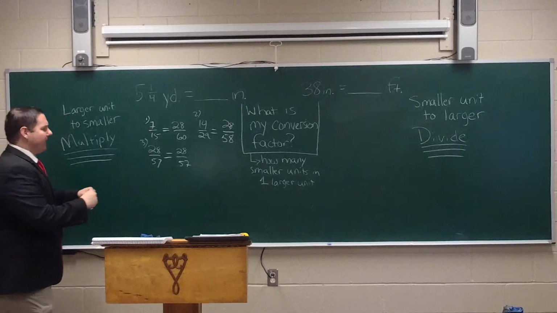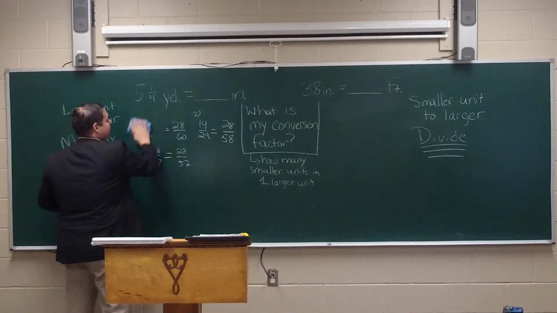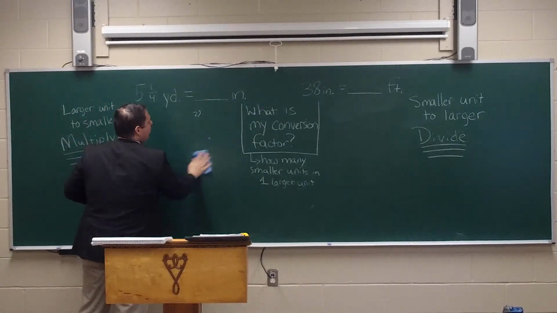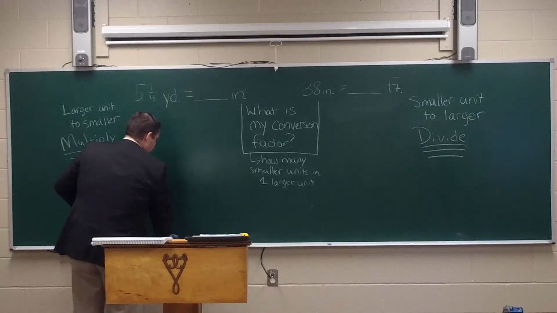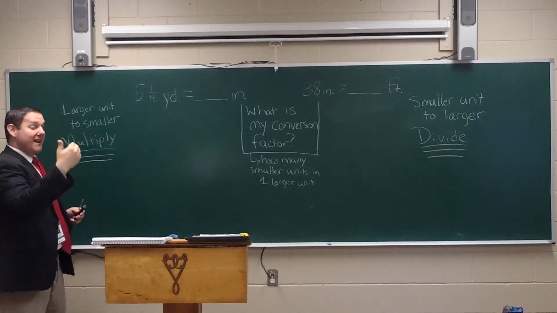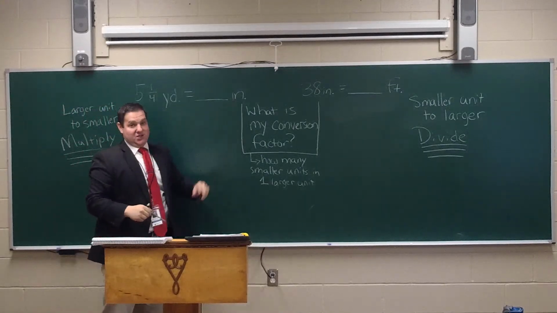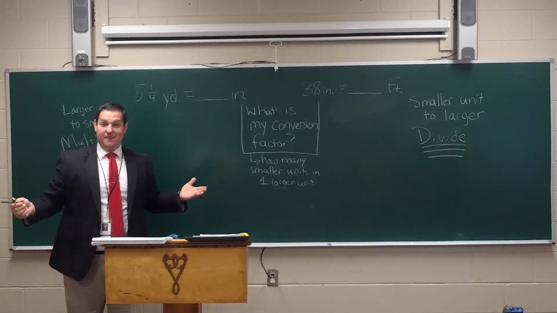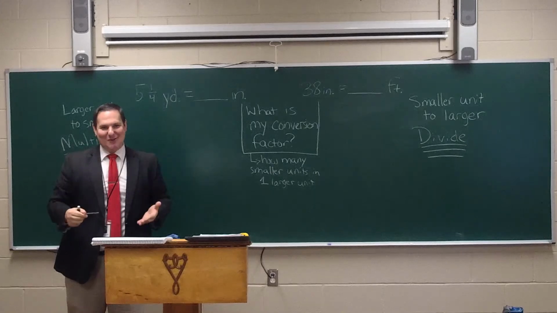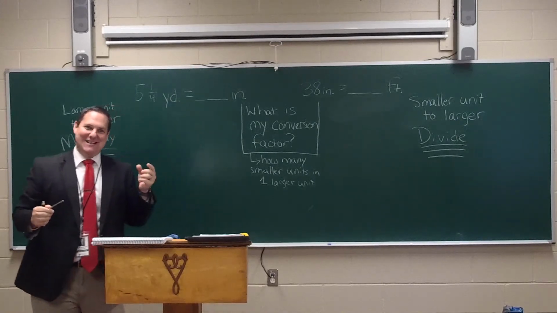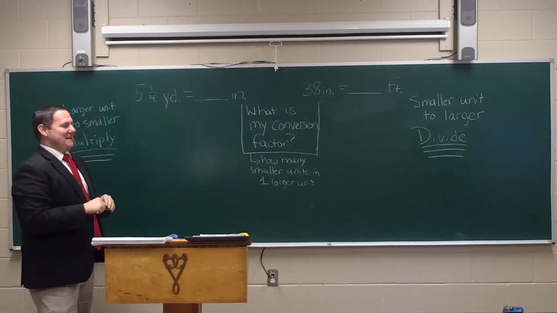Well, the first thing that we need to determine is, are we going from a unit that is larger to smaller, or from a unit that is smaller to larger? Well, think about it. Compare a yard to an inch. Which one is bigger? If you said yard, you were absolutely correct, because an inch is very small and a yard is very big comparatively.